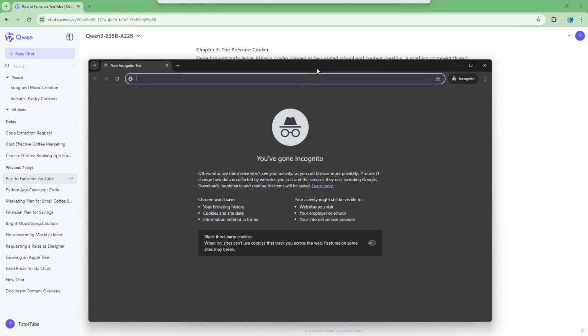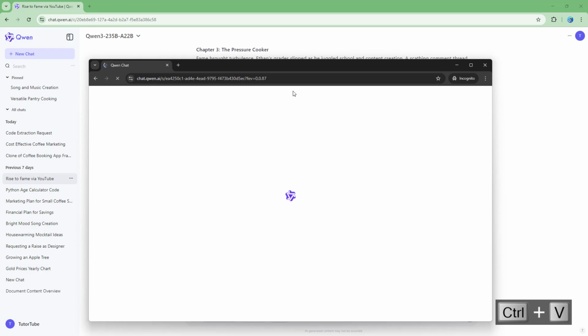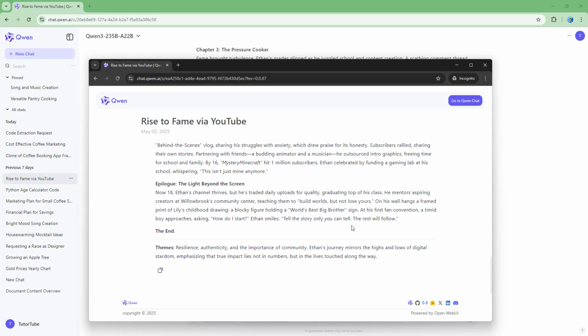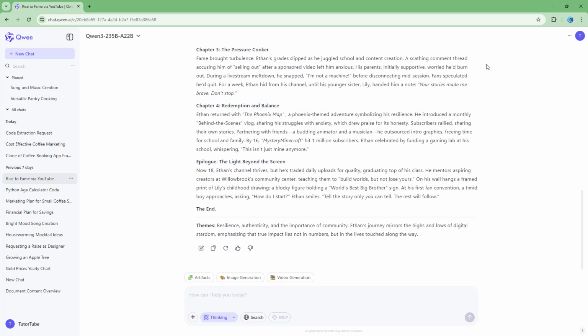Let's say, for example, in an incognito window, let me just paste that particular chat link right here and press enter. Once you do that, you can see that this is what you have right here, and then these are the chats right here, just like this, that have been shared to others. So this is how you can go ahead and share out your chat with others inside of Qwen.